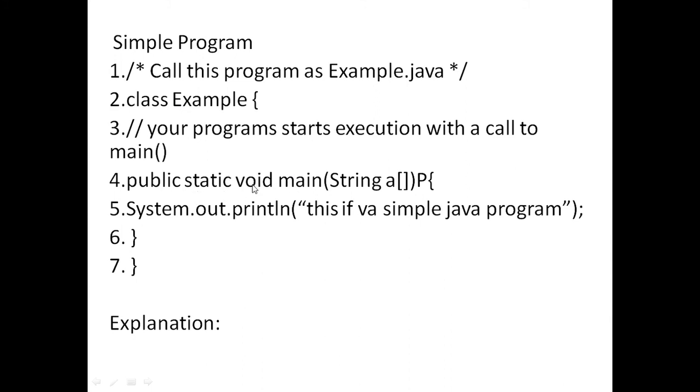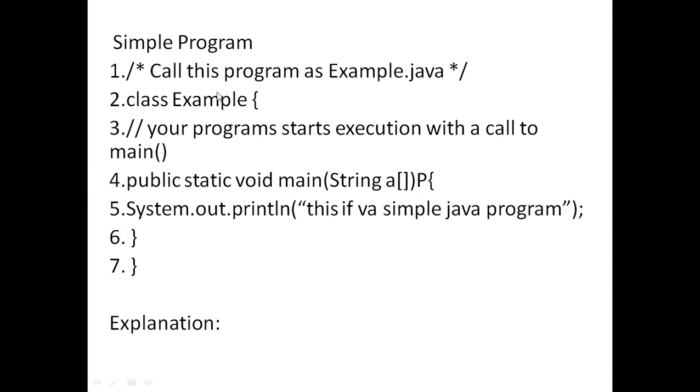Coming to void. Void means this function does not return any value. It just displays something, it does not return anything. In that case the return type is void. It simply tells the compiler that main does not return anything back to the caller, that is the Java Virtual Machine.